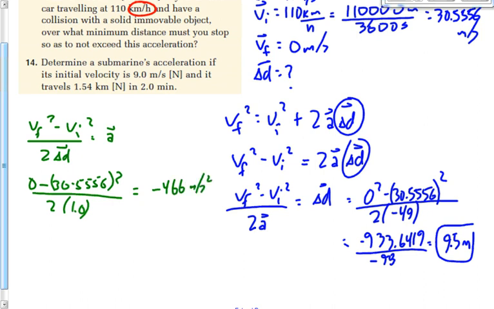So if the crumple zone is a meter, then you're going to stop over a distance of a meter, and your acceleration will be not negative 49, but negative 466. Again, that's why it hurts when you hit a cement wall, because you stop over such a short distance. Make sense? You guys are going to learn this next unit, but what happens to your body stops pretty quickly,